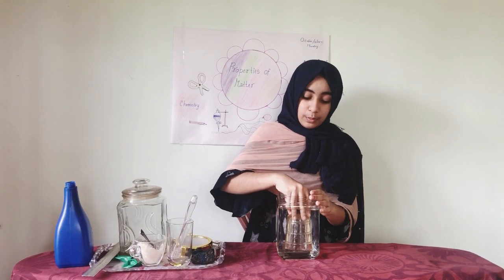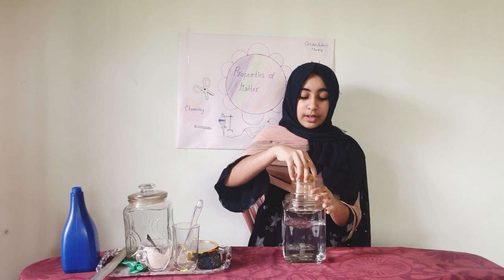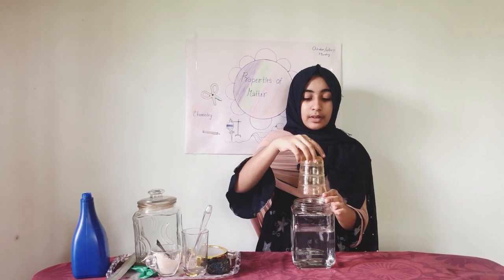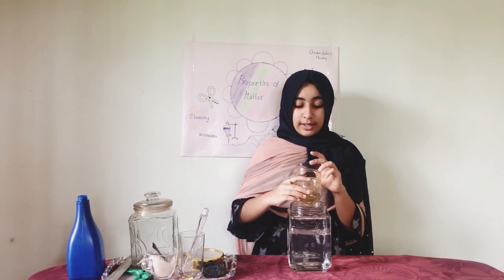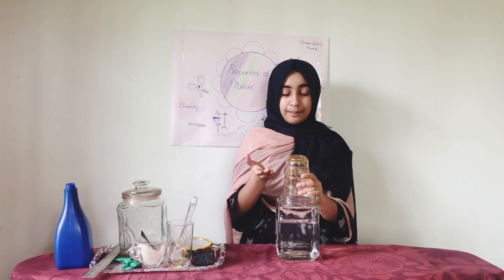So here, what happened to the tumbler in the jar and the water level? Yes, it is increasing. And do you know, water does not enter the tumbler. What will be the reason behind it? Yes, the water level in the jar increases and no water enters the tumbler. Do you know what it is because of? I will explain it. It is because it contains air. Inside the tumbler, it contains air.